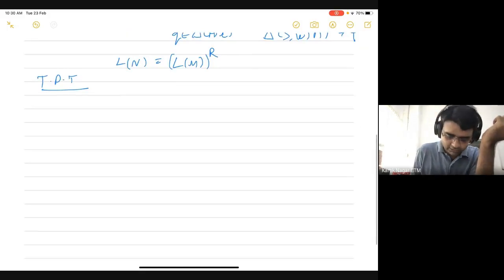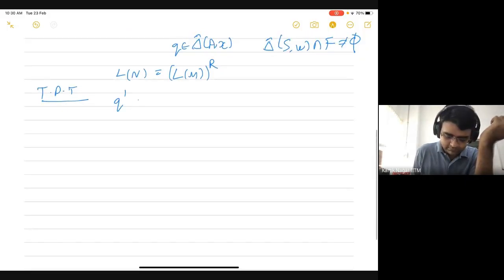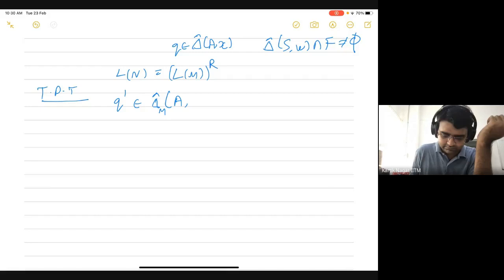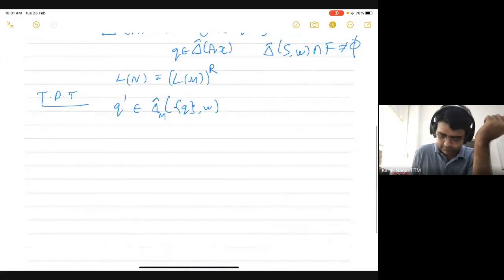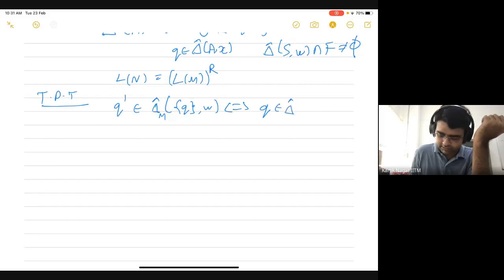We'll show that if Q prime belongs to delta hat M of, let's say some set of states A, okay, let me actually take a single state here, Q comma W, if and only if Q belongs to delta hat N of Q prime comma W R.